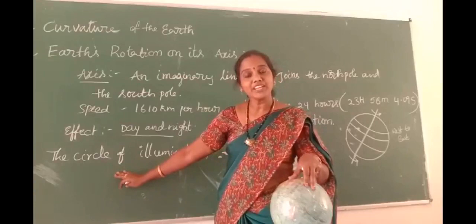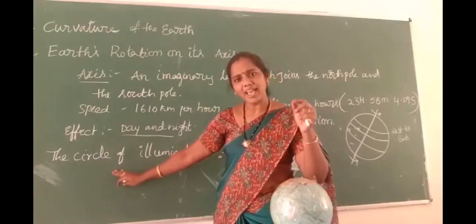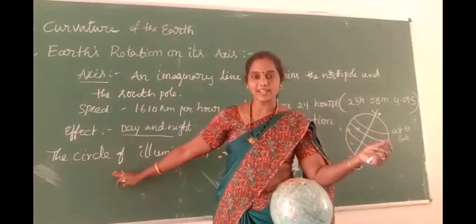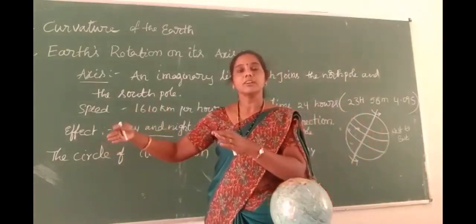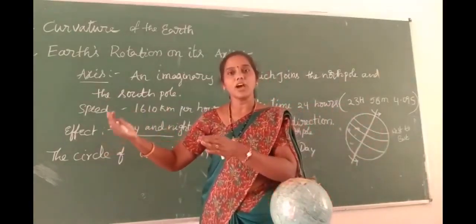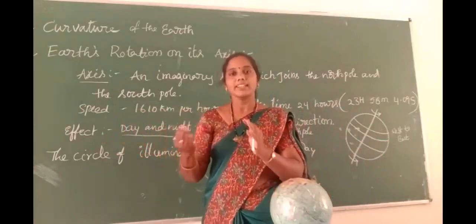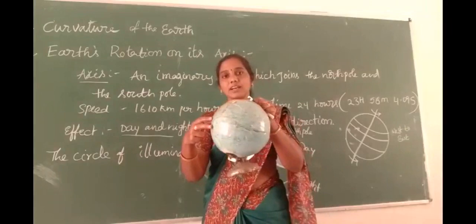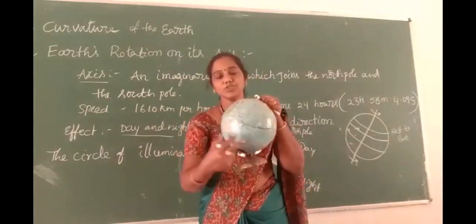With this circle of illumination, we have a clear idea how some half part of the earth goes to daytime and the other half part goes to nighttime. Then it turns into another rotation. At the same time, this is the daytime and this is the nighttime. We feel it.